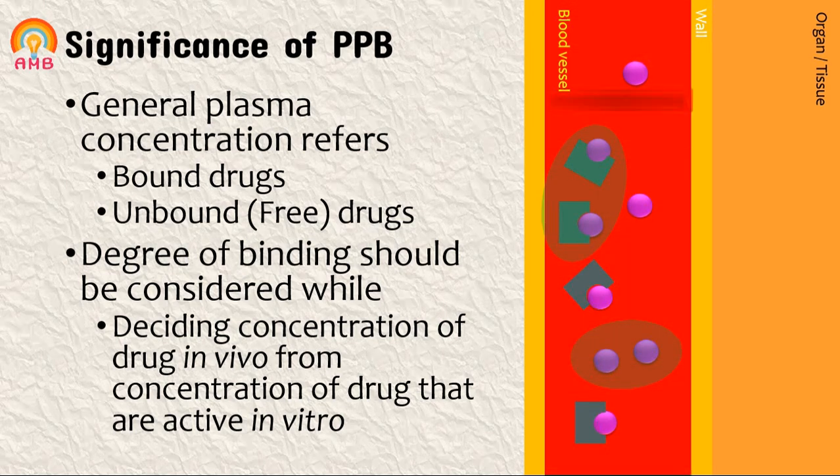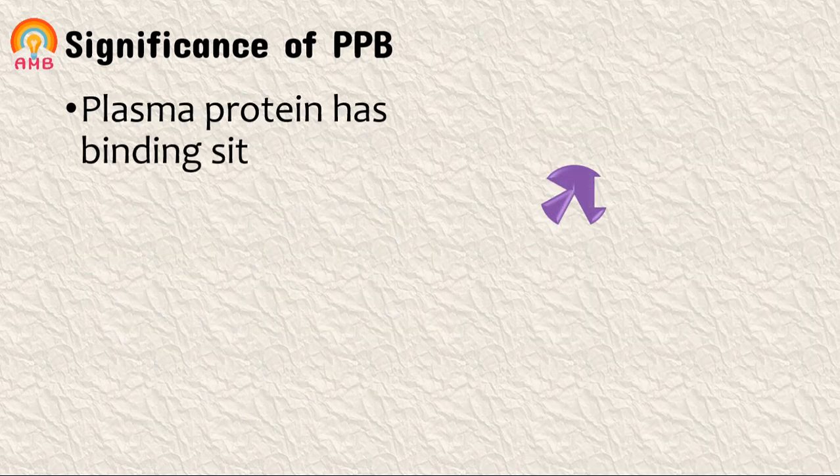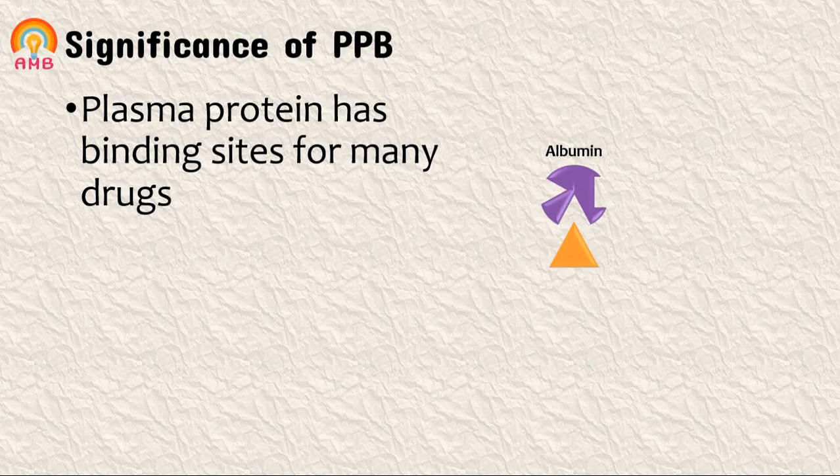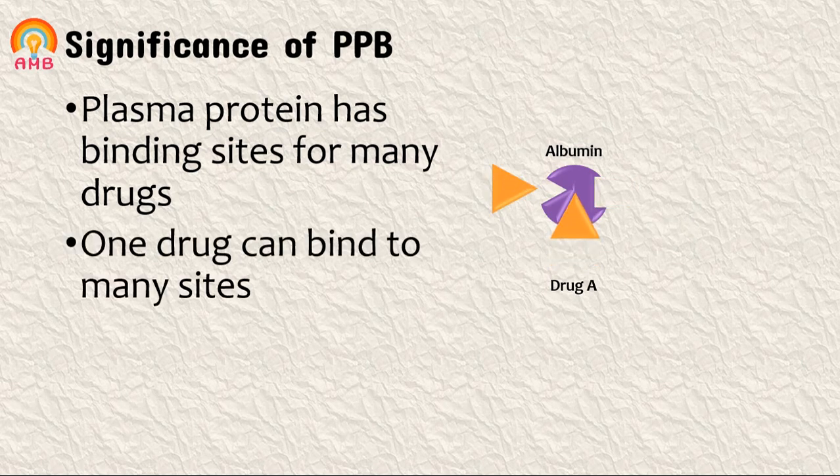Next significance is that plasma protein has binding sites for many drugs. One plasma protein may have binding sites for many drugs. Similarly, one drug can bind to many sites on a plasma protein molecule or albumin molecule.